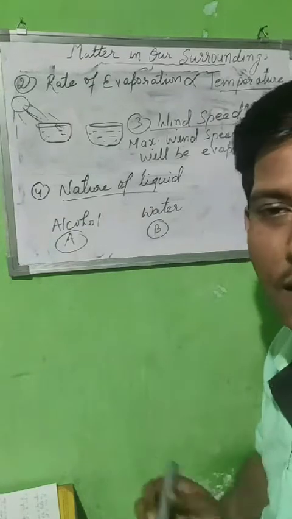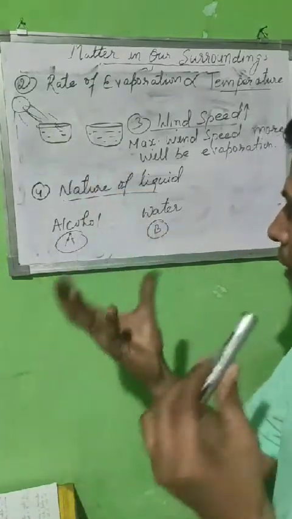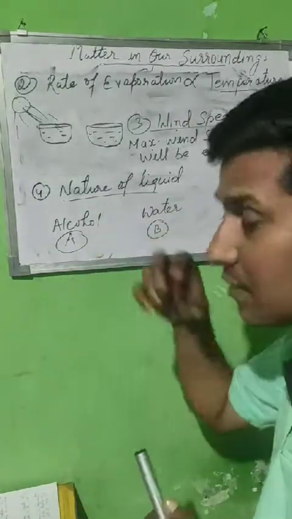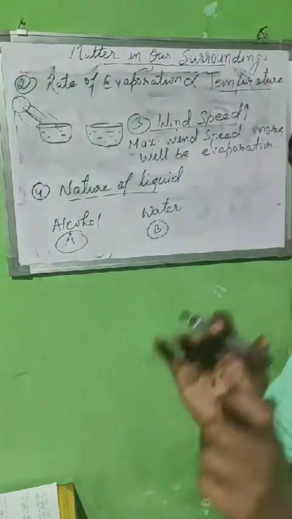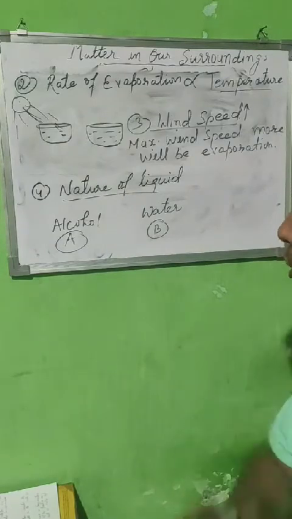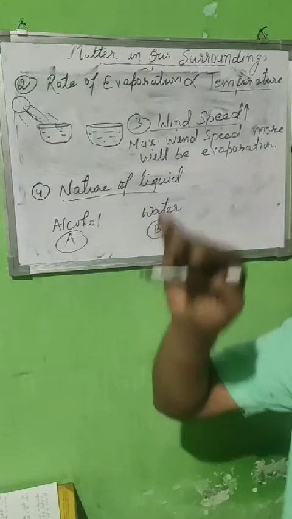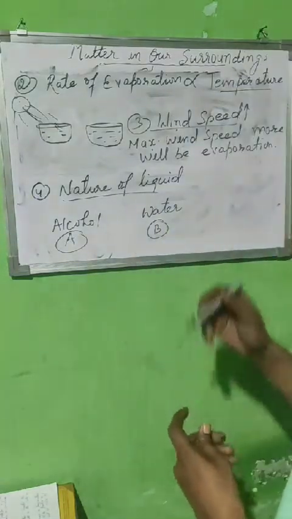It is more volatile. Volatile means what? That immediately when it comes in contact with the surroundings, it will vaporize, it will evaporate. So it is easily vaporized. Water also vaporizes, but it will take certain time. So nature of liquid plays a very important role in evaporation. A more volatile liquid evaporates easily, and a less volatile liquid takes some time to evaporate. So this is the fourth factor.